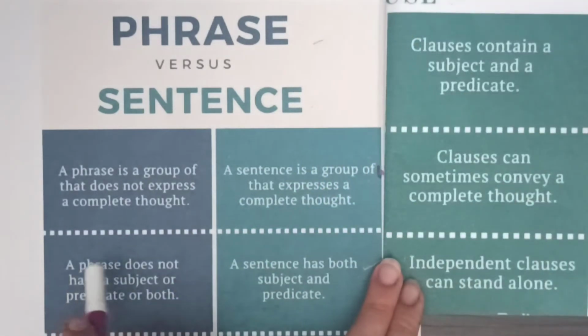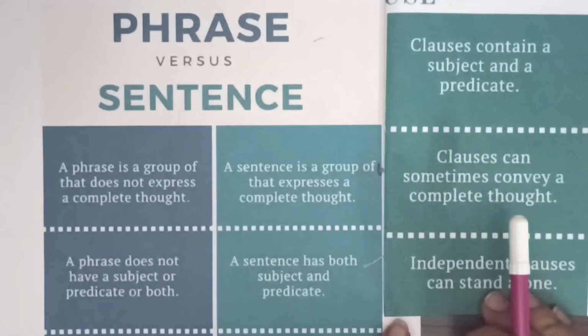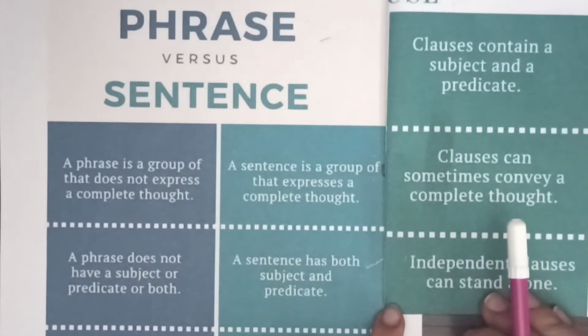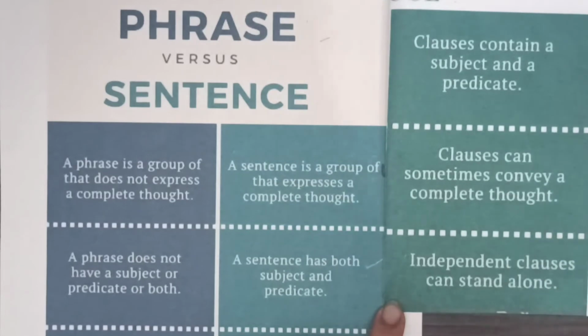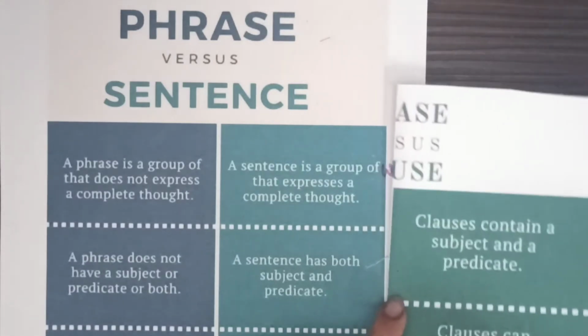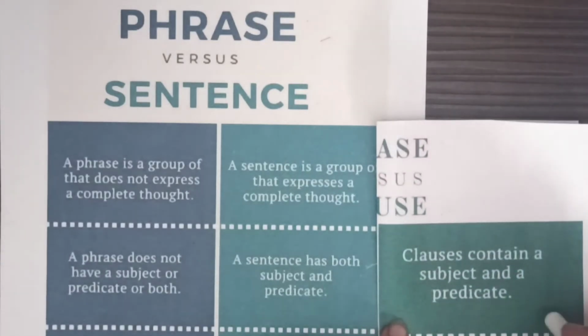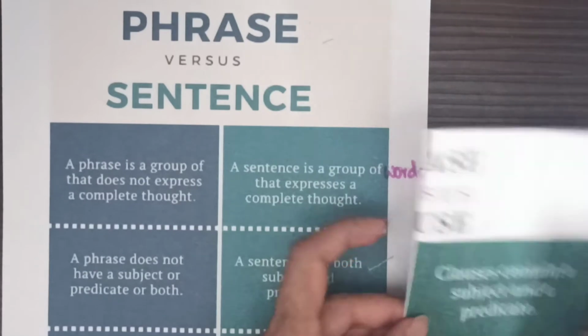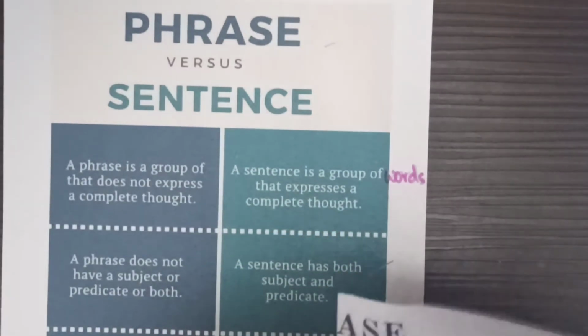Second, a phrase does not have a subject or predicate, or both. So you will not find a phrase having a subject or a predicate. A sentence has both. And clauses contain a subject and a predicate.